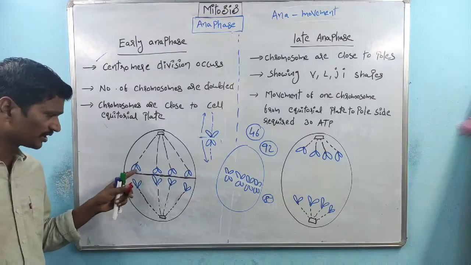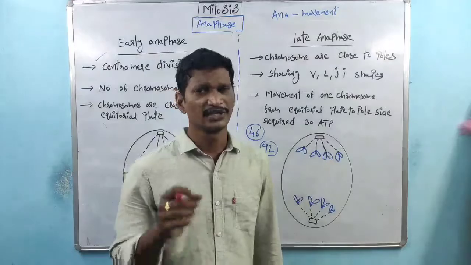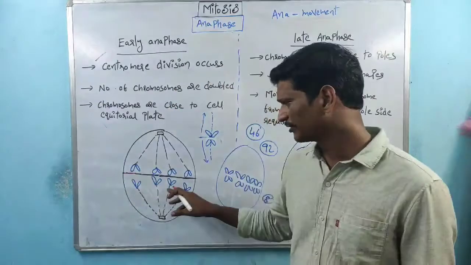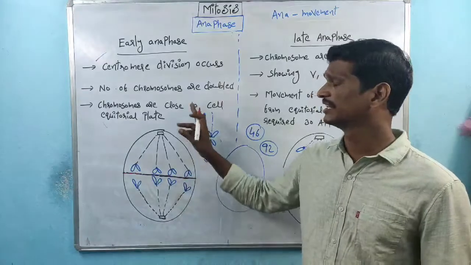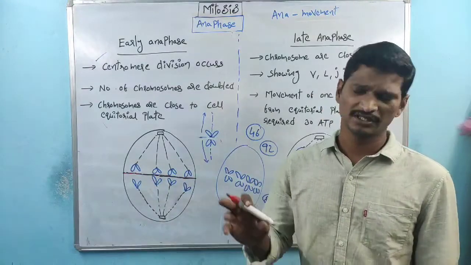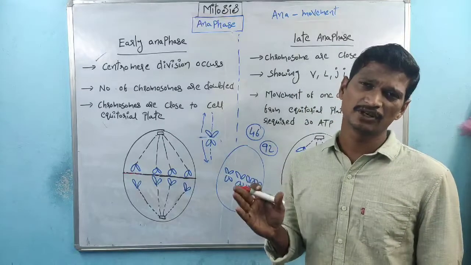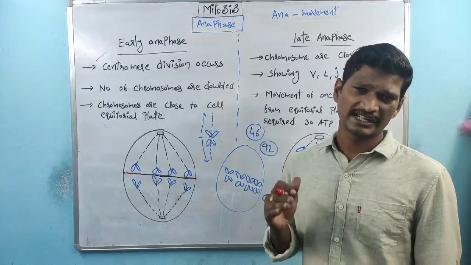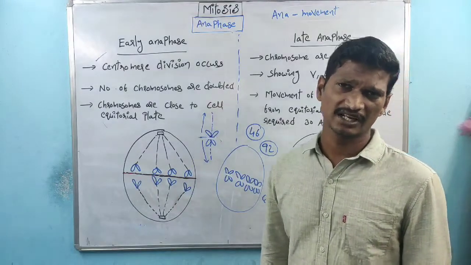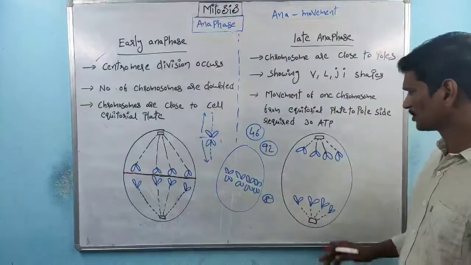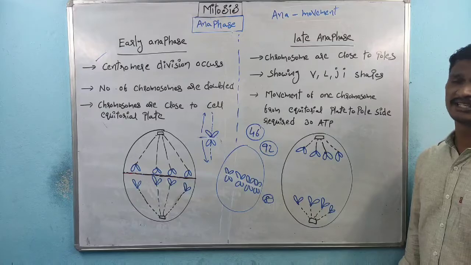While observing the chromosomes under the microscope, if the chromosomes are very close to the equatorial plate, or close to the center of the cell, that phase is called early anaphase. If the chromosomes are very close to the poles, that phase is called late anaphase.